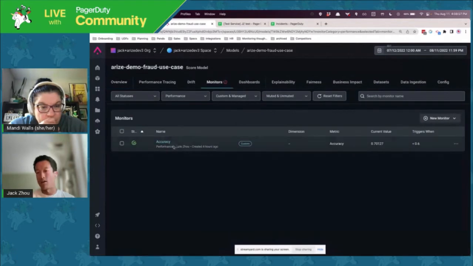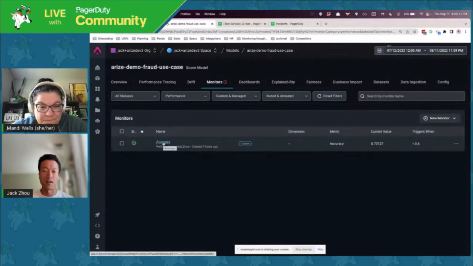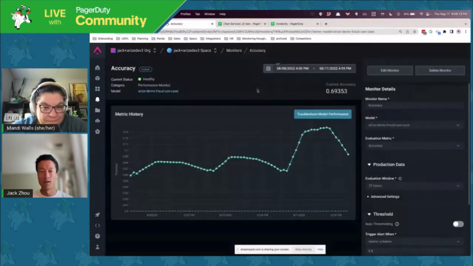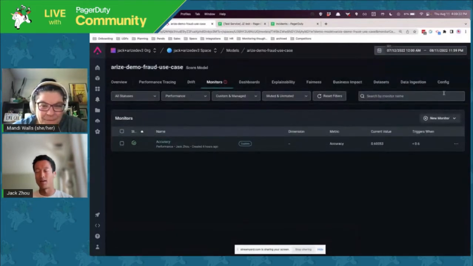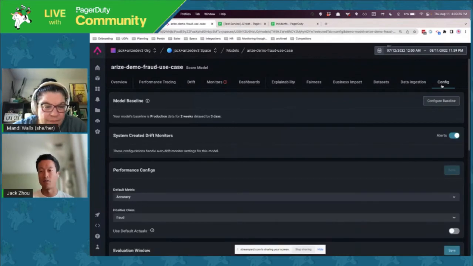I already created a monitor for this example, but it's showing green because our threshold is 60%. Right now our accuracy is around 70%, so this monitor thinks that's fine. So I'm going to go in here and, oh wait, sorry. Before I set this up, let me set up the integration with PagerDuty. I can do that through the model configuration.